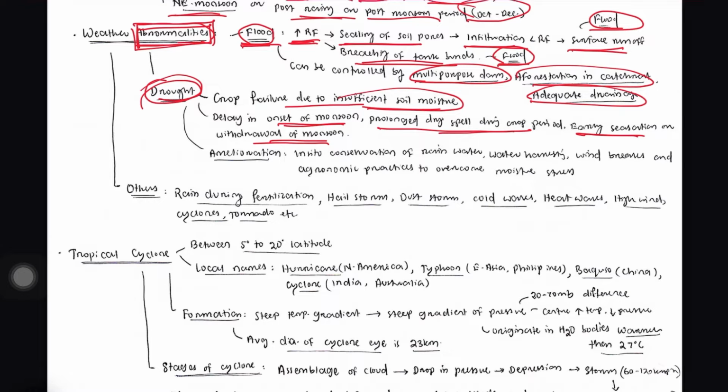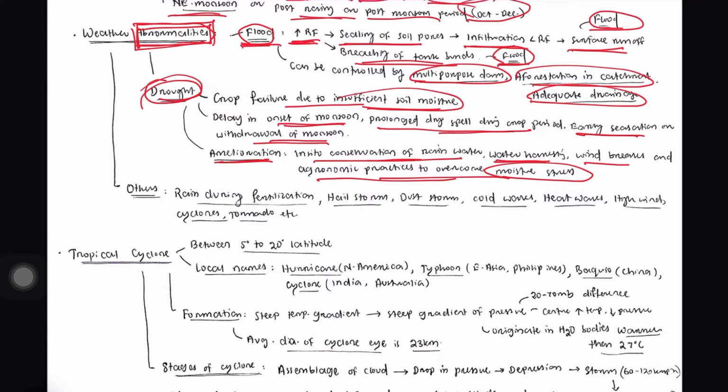What can we do to ameliorate a drought situation? We can go for in situ conservation of rainwater. We can build water harvesting structures. We can plant windbreaks and shelterbelts. We can adopt agronomic practices to overcome moisture stress in dryland areas. In this way we can ameliorate drought. There are also newer technologies like rooftop water harvesting and water recharge, and we can follow watershed technology, right?